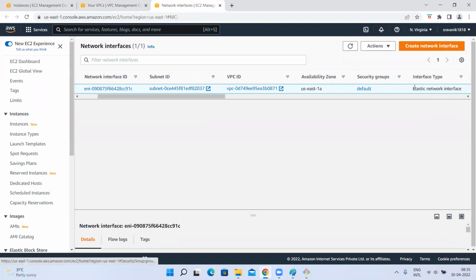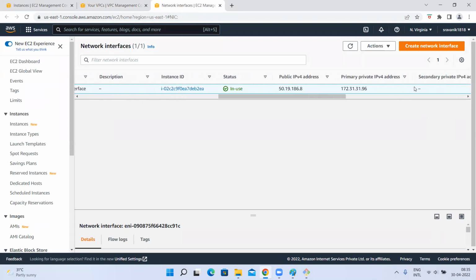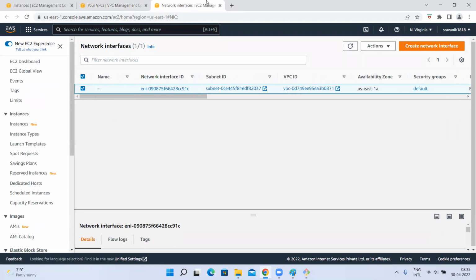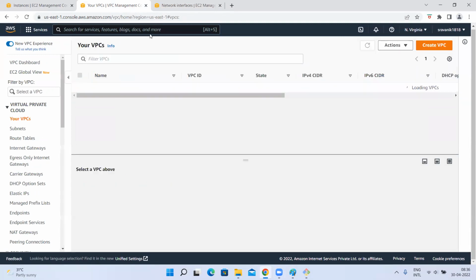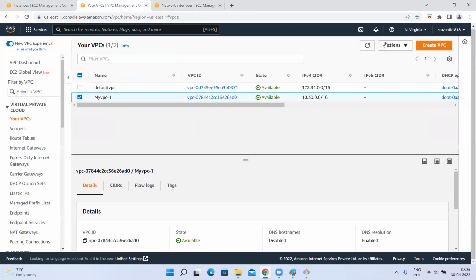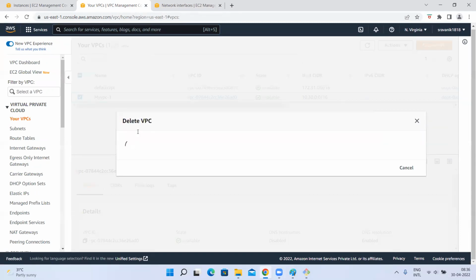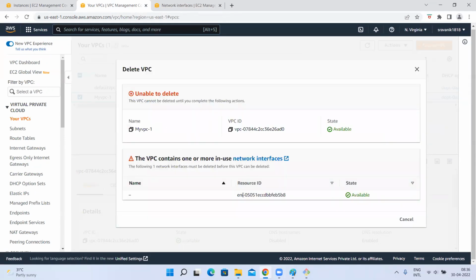Subnet ENI. In use. Okay, we should not delete this. This is for default. I think that is for default. But it is showing ENI is available. Let me go here.